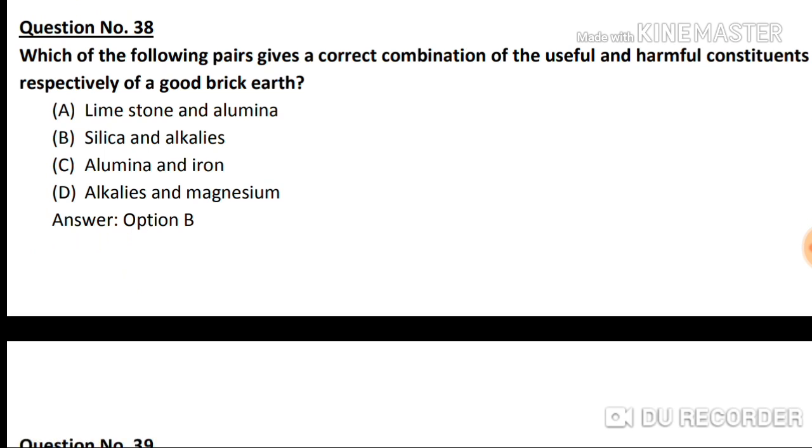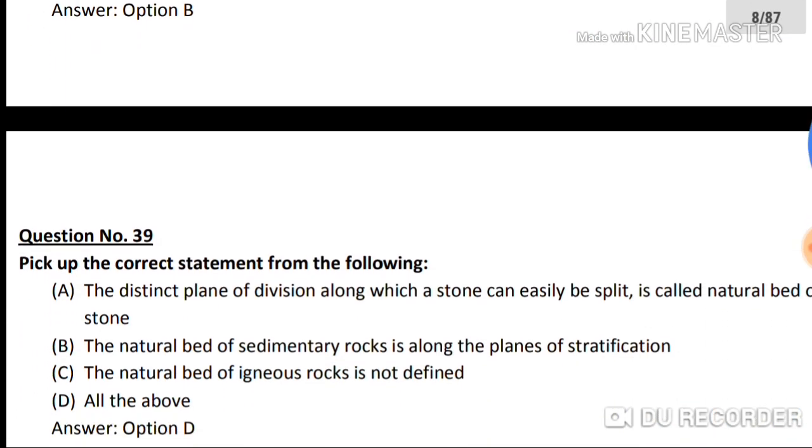Question number 38. Which of the following pairs gives a correct combination of the useful and harmful constituents respectively of a good brick earth? Option A, limestone and alumina. Option B, silica and alkalis. And option C, alumina and iron. And option D, alkalis and magnesium. So the correct answer is option B, silica and alkalis.